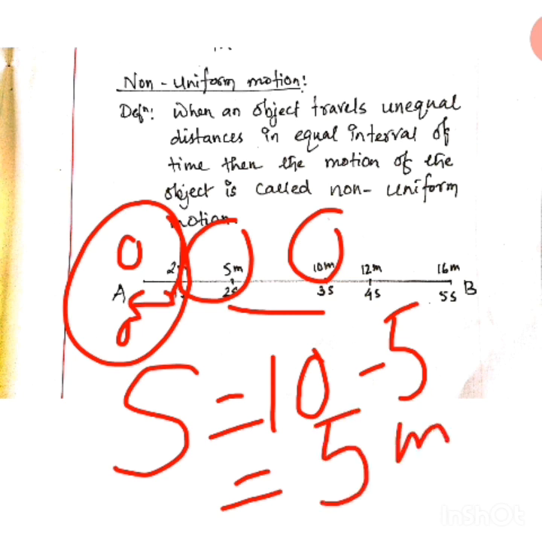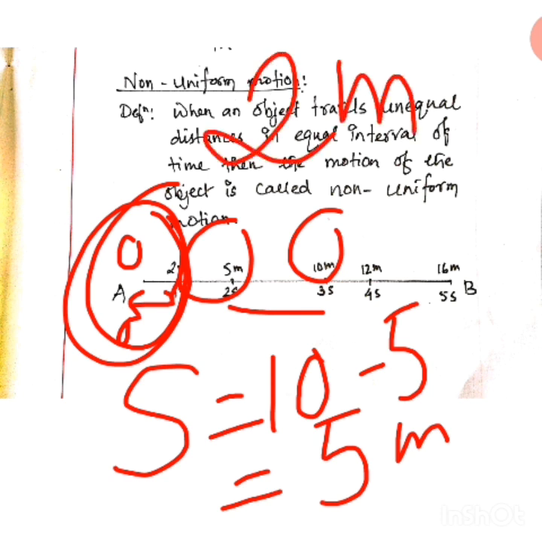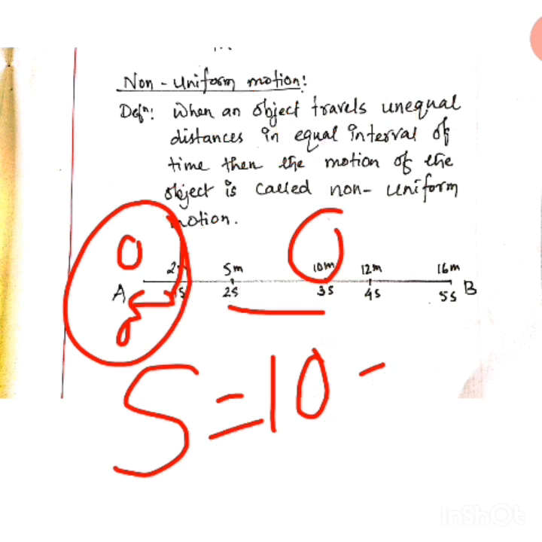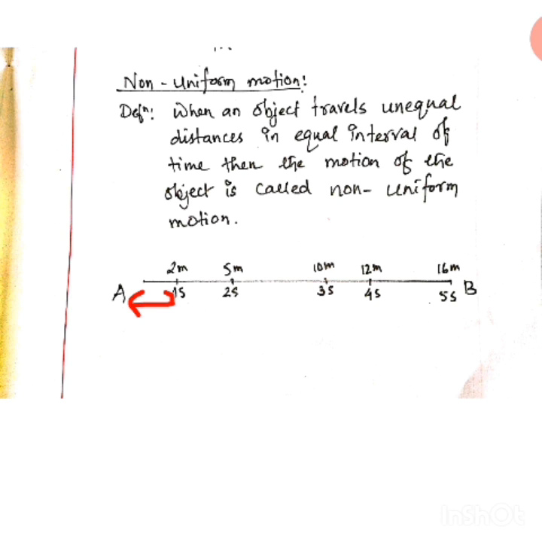Look, how much was it before? In the first interval, the distance traveled was 2 meters, and now here also, in this interval of time, this is not 2 meter, this is 5 meter, but the interval is same. I have taken the same time interval. Listen very carefully, you should take the same time interval. Here also it was 1 second, here it was 1 second, here also it was 1 second.